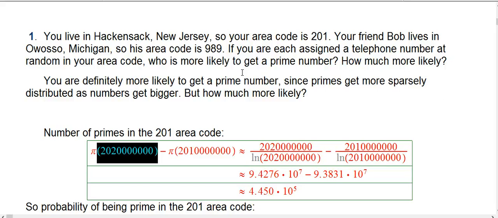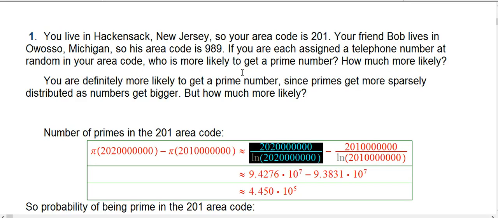That gets all the primes we want, but a lot that we don't want, namely everything that starts with something below 201. So we just subtract those off. Numerically speaking, this isn't a super great idea because we're taking two rather huge numbers and subtracting them, so we have to get good precision on both. But we can do that.